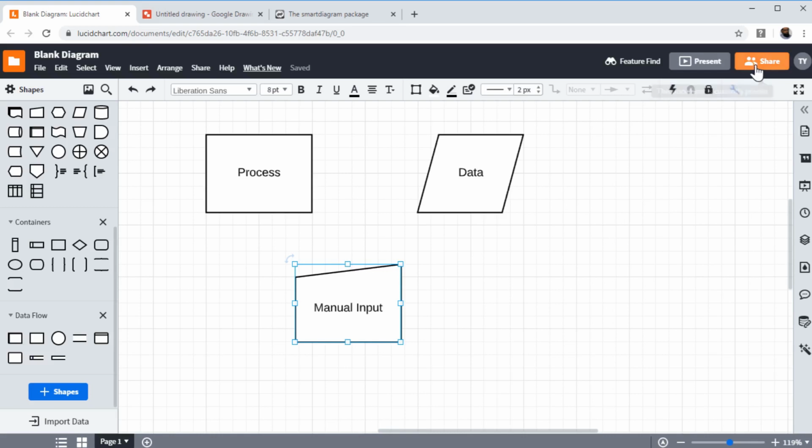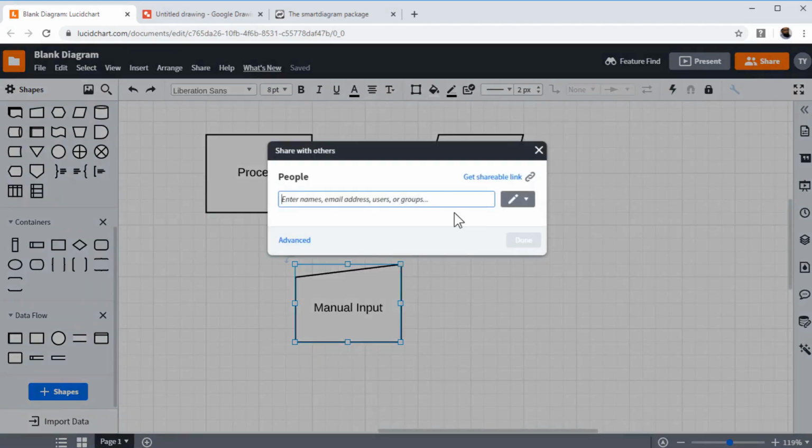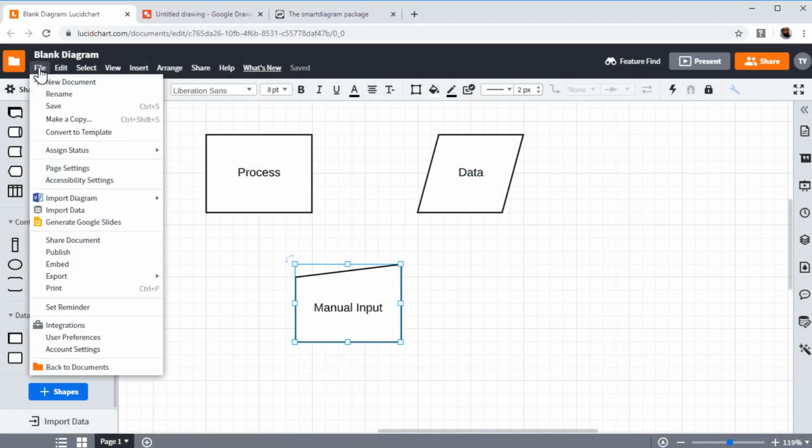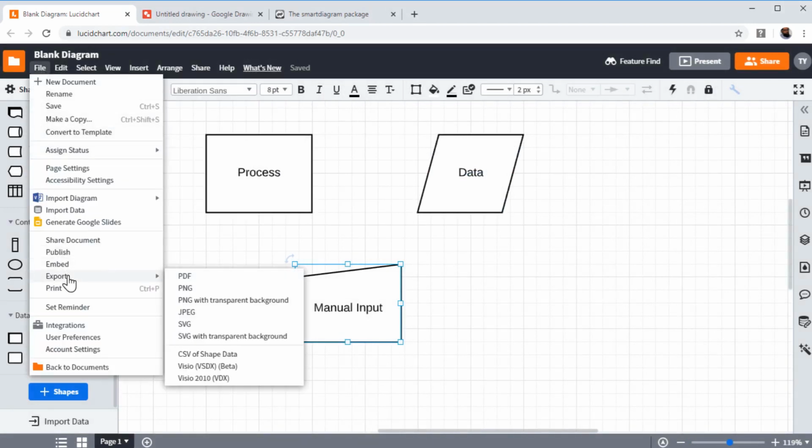You can share this just like in a Google Drive manner. You can get a shareable link. You can put the email address, it will be shared. If you want to export this, you click on File and then Export, and you have a lot of options in which you can export your flowchart as an image, as a vector image or a PDF. You can also export in Visio format. So it's a fantastic software. They have both free and paid items as I mentioned, but it's a very good option.